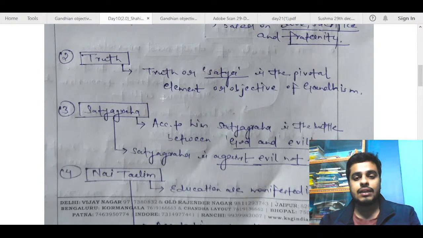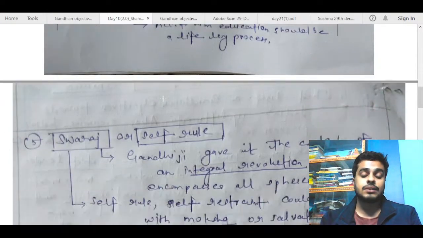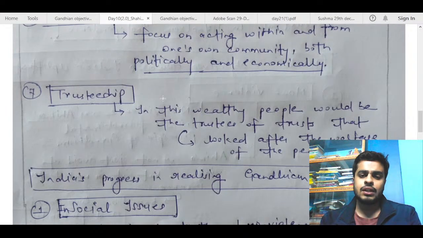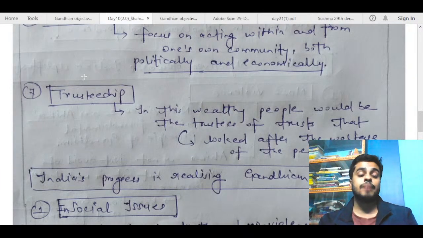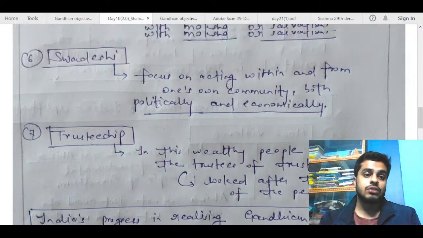So try picking examples from Gandhiji's life to enrich your answer. That will enrich your content, although your concept is fine. But if you give some examples, that will make it a bit better. Trusteeship is fine in this. Wealthy people should be the trustees of a trust that looks after the welfare of the people. Okay, so here first you can talk about Sarvodaya. That is the main concept, and trusteeship comes under that only, like upliftment of all the poor and all the sections of society. And trusteeship is basically sharing profits among all rather than the capitalist class making all the profits. So you can talk about that.